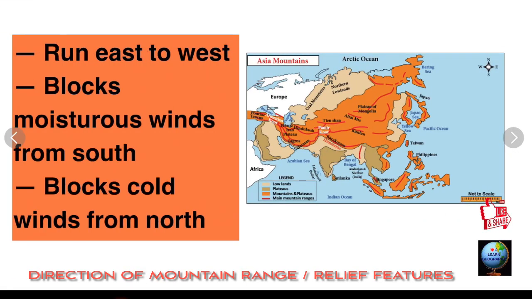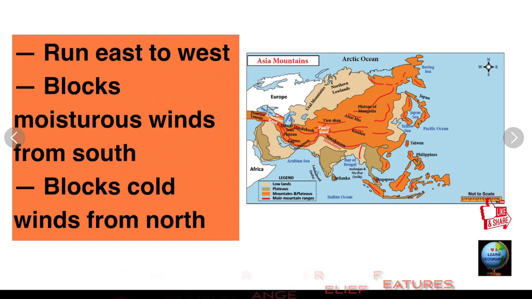Next is relief features or direction of mountain range. One thing you need to note is that all the mountain ranges in Asia run east to west, because of which they block moisture-laden wind coming from the south. Hence, the regions to the south of these mountain ranges receive more rainfall, and these mountain ranges also block the cold wind coming from the north. So the Indian subcontinent is protected from the cold winds blowing from the north.